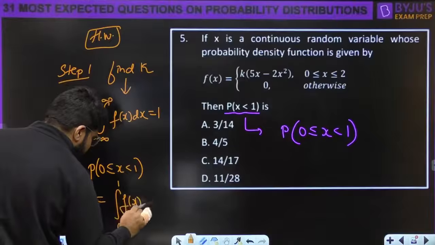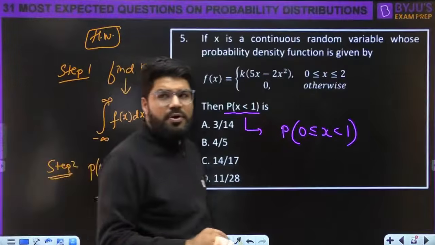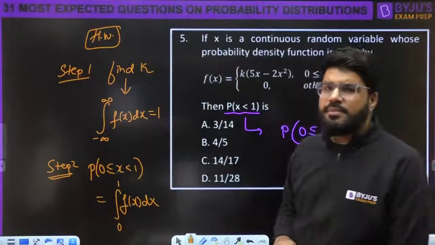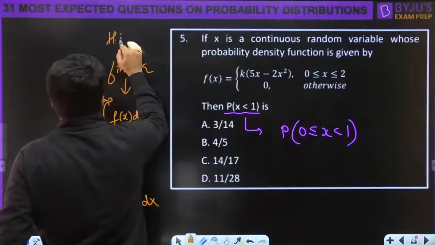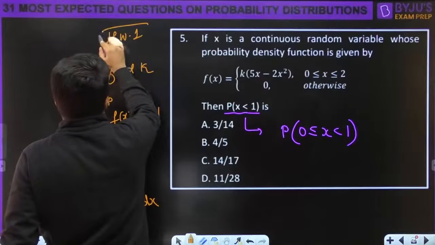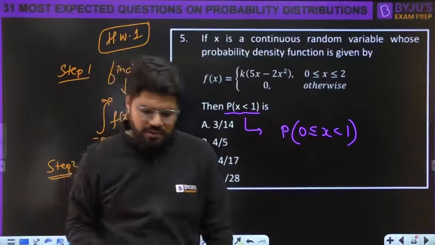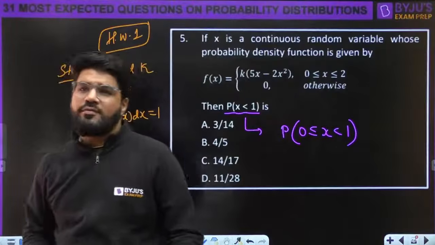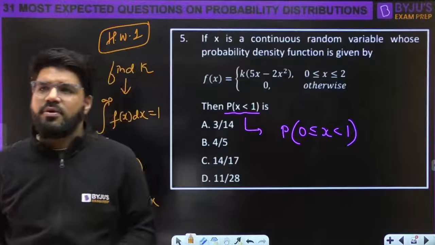So once again, you will integrate f(x) dx, but only between 0 to 1. I hope you will be able to complete this. This is one homework. Let me call it homework number 1. Whatever few homeworks I'll give you, we will check the answers in the comment box. You can reply in the comment box.